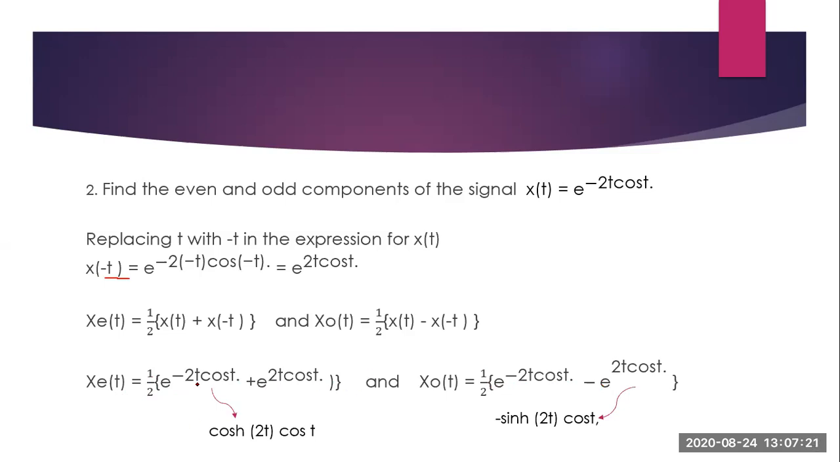So this is the even component, and this is the odd component. This entire term is written as cosh 2t cos t, and this entire term is written as sinh 2t cos t. This is the formula. So even if you don't replace it like this, it is okay. If you stop at this point also, this is fine.